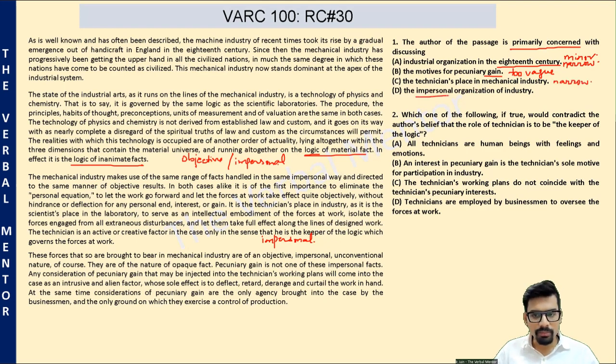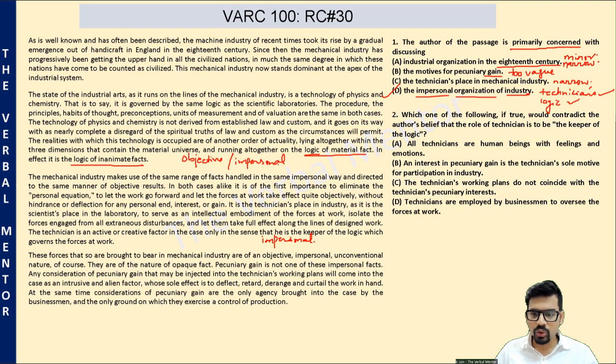Option D, the impersonal nature of industry, the impersonal organization of the industry. Yes, D captures everything. It captures the technician and the technician's role, as well as the logic on which this machine industry operates. So option D is more inclusive in nature than option C. That's why between C and D, we go with option D. Good question.